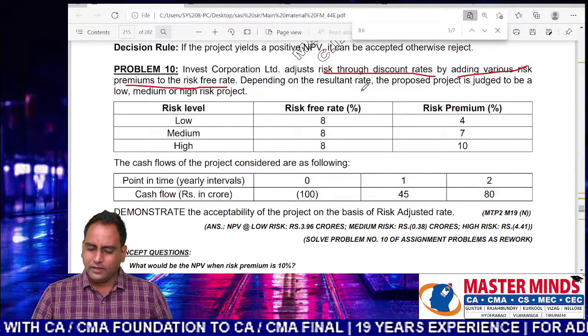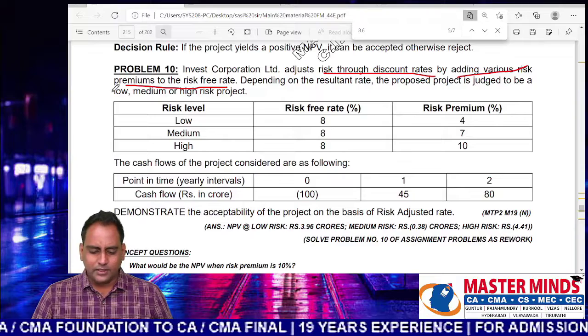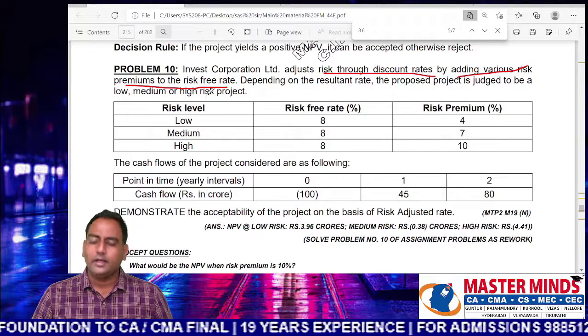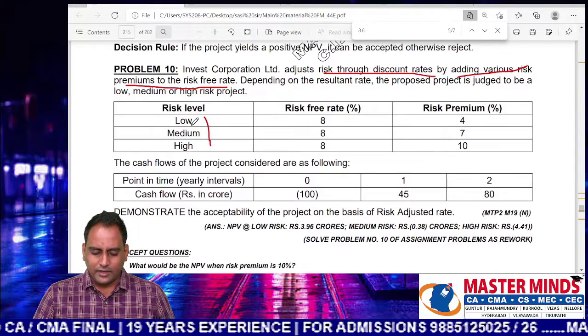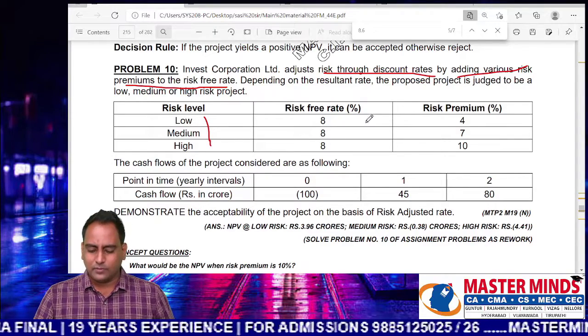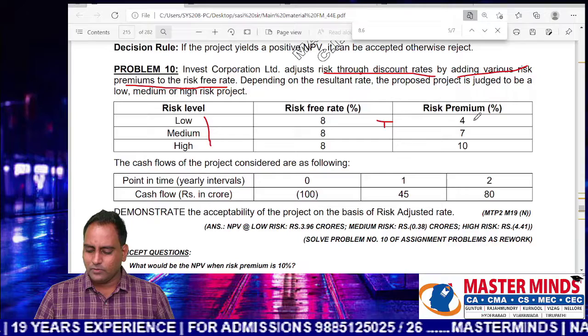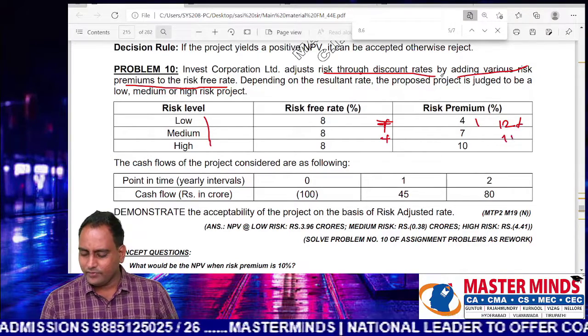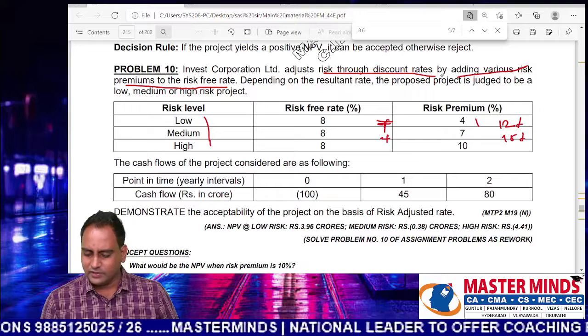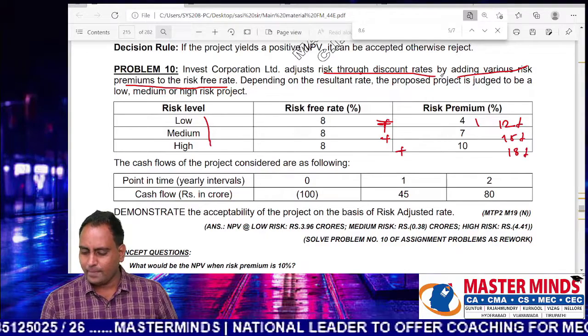So, depending on the resultant rate, the proposed project is judged low, medium, and high risk. In case it is classified as a low risk project, 8 plus 4, 12% is the RADR. For a medium risk project, 15%. If it is a high risk project, 18%.